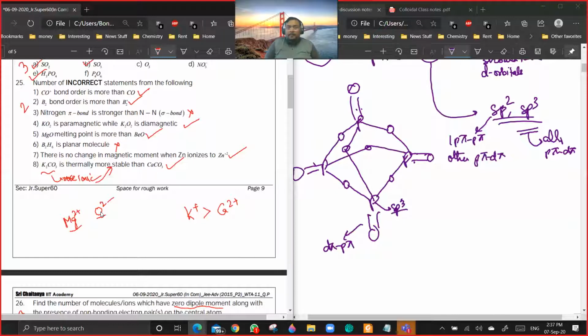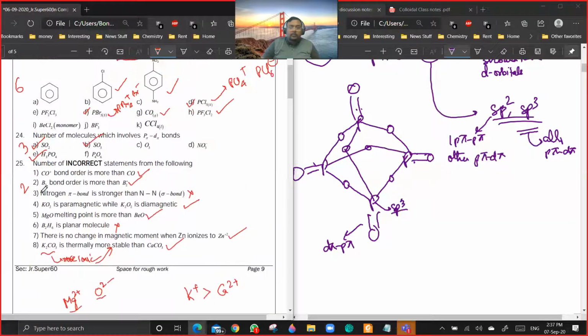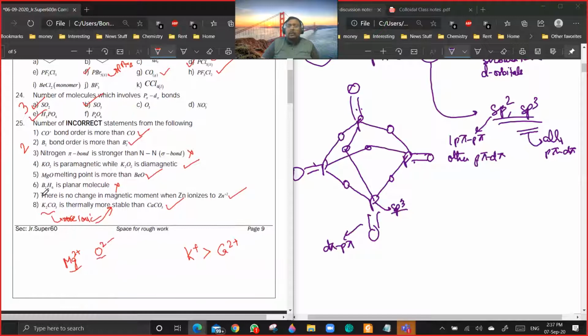23rd question, PCl5 solid form, in which chapter will it be? Actually, we'll be discussing that in the halides of phosphorus, which is group 15, next year. So it is not taught yet.